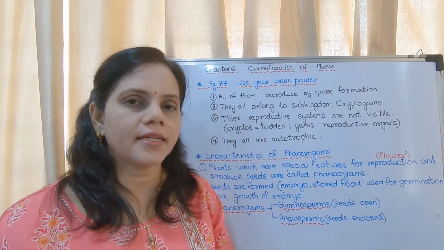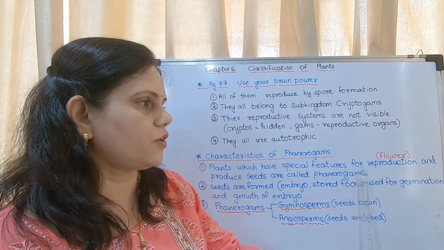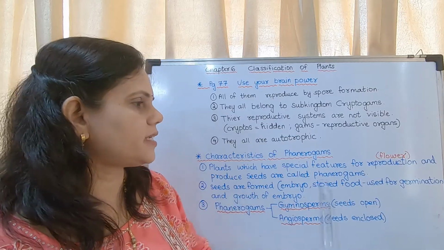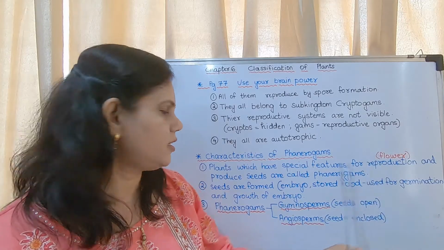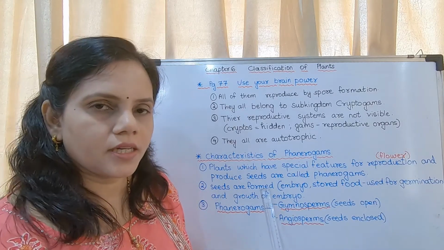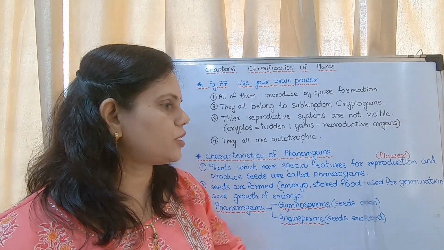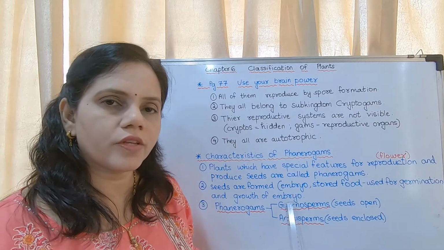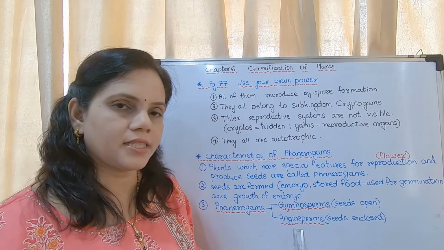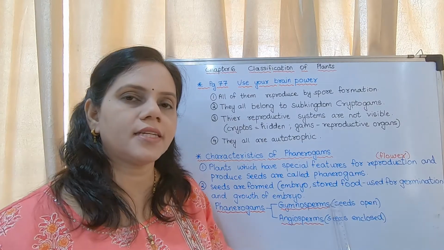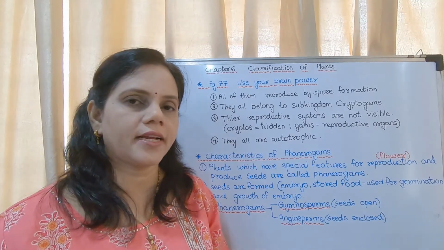So what are the characteristics? The first one, plants which have special features for reproduction and produce seeds are called as phanerogams. What is the structure for reproduction? It is the flower. Seeds are formed, okay, and inside the seed there is embryo and stored food. This stored food is used for germination and growth of the embryo. Phanerogams are divided into two: gymnosperms, angiosperms. Gymnosperms have their seeds open and angiosperms have their seeds enclosed inside a fruit.